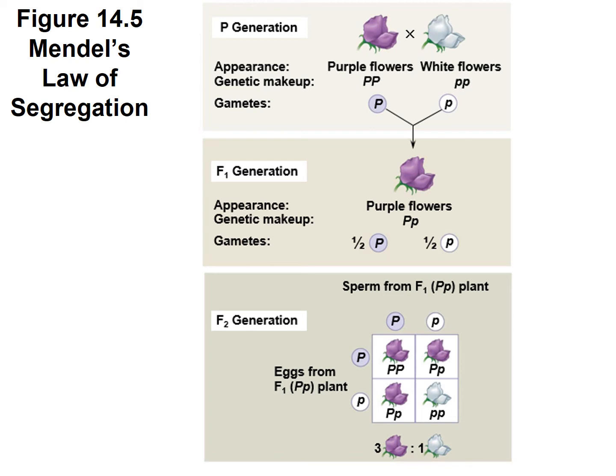The other parent, so let's say the female we're putting before the rows, it can pass down a big P or a little p. So whatever alleles can be passed down, we put one gender on the top and one gender on the sides. And they have sperm on the top and eggs on the left-hand side. You could reverse that. You could put the eggs up top and the sperm on the side. It doesn't matter which side you put them on. And then what you do, you just combine the different alleles to see your different possibilities.